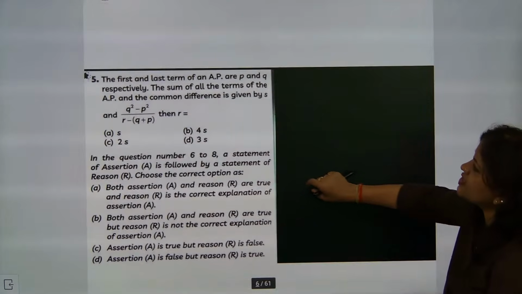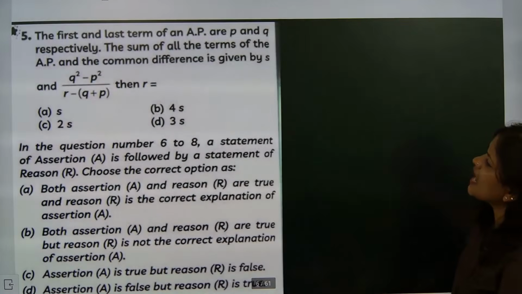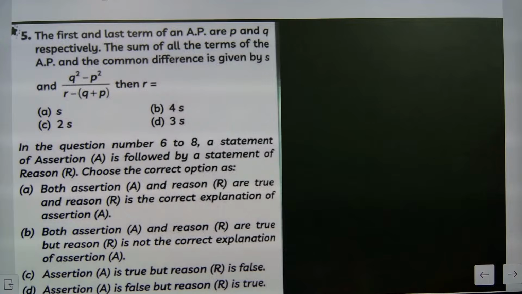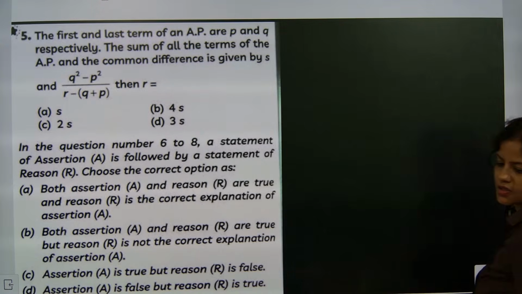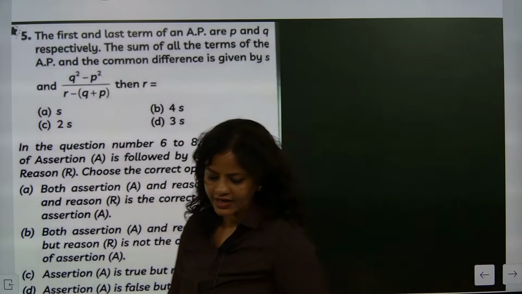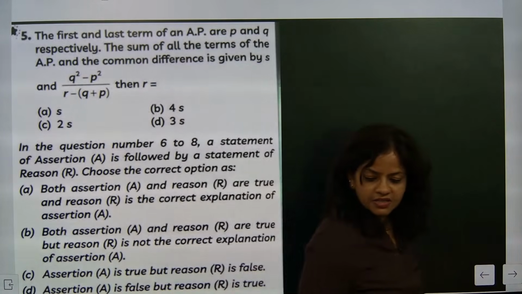Shall we go for the next question? The first and the last term of an AP are P and Q respectively. The sum of all the terms of the AP and the common difference is given by this. Then R is equal to? Come on, start solving this question. These are some very highly classified questions. Come on, go for it, please.